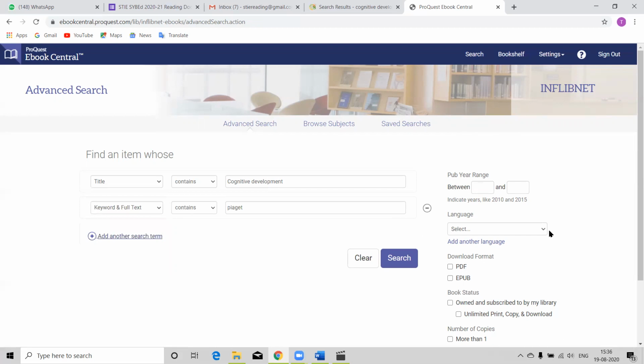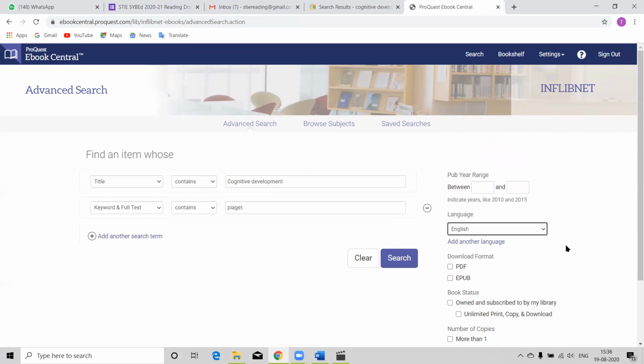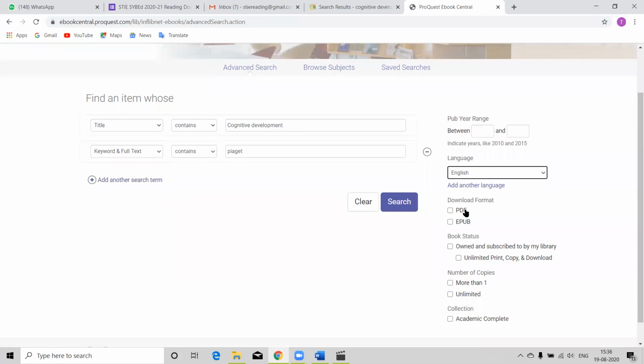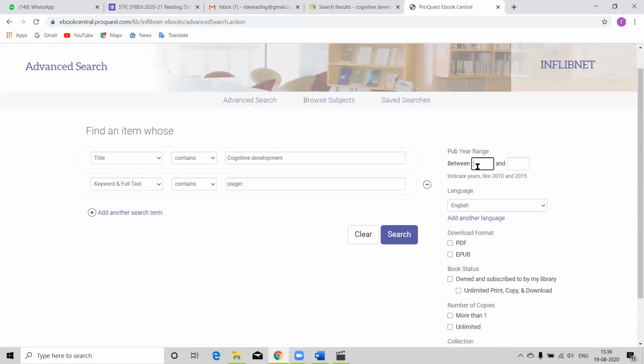Now, again, here are the filters by which you can filter your search. I want only English language documents. So language filter I have put. I want PDF, EPUB also, so that filter I am not putting. I want the articles after 2000, so I should apply the time filter also, 2000 to 2020. Let's see now if I'm getting something through advanced search.